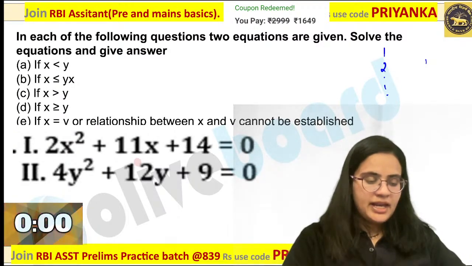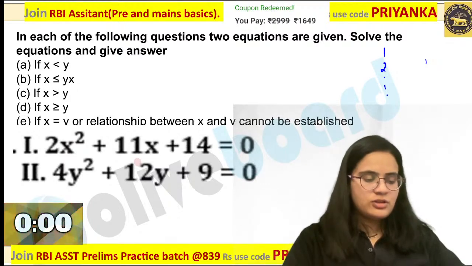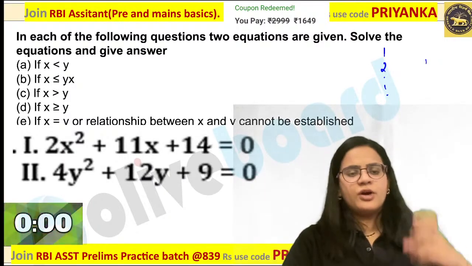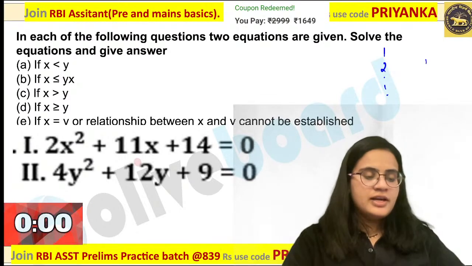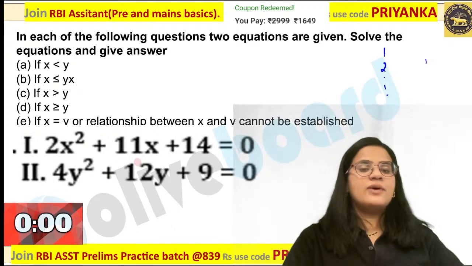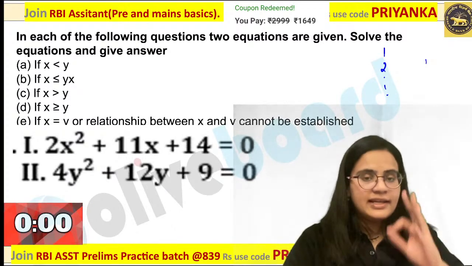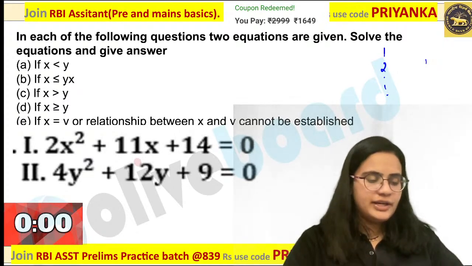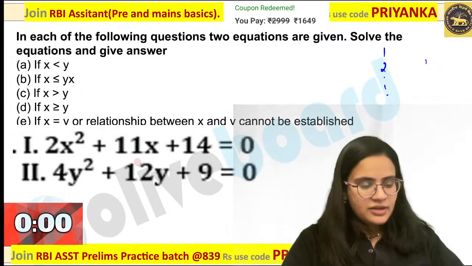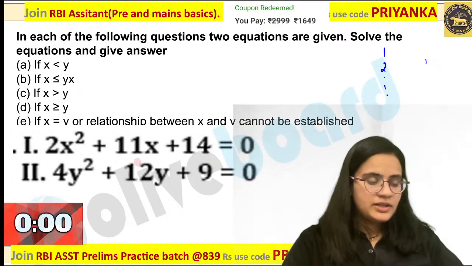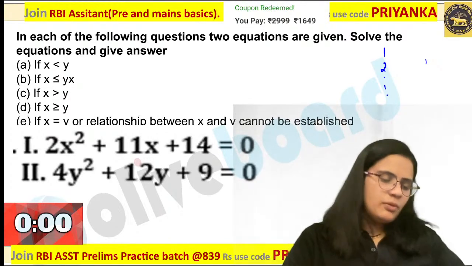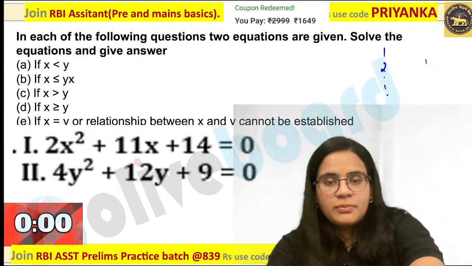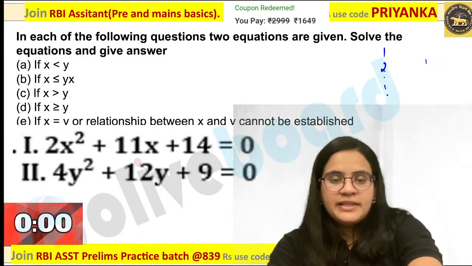Ashu, Bhanudeep, A option. Very good. Dhruv is also saying A. Simon, A option. What a performance, guys. Very good. In 30 seconds itself, you guys got the answer over here. Really good performance by many of you. Very good. Akshay is getting it. What about others? Akshay is also saying A option over here. Can you tell me the roots? Polomi is getting it. Very good. What about others? What will be the roots over here?